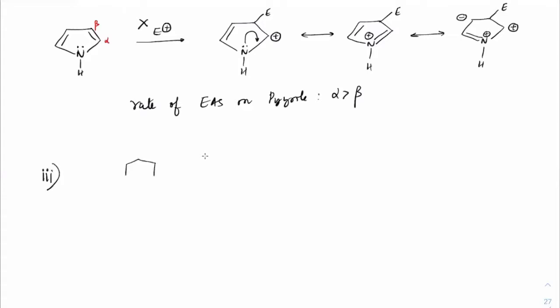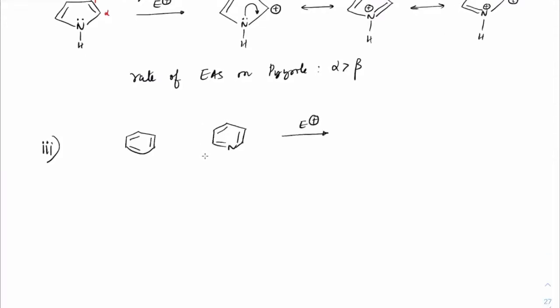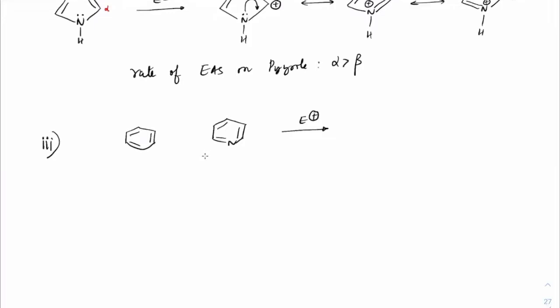Now when we compare benzene and pyridine, we are trying to find out which one will give a better rate of EAS. Between benzene and pyridine, which one will give a better rate of EAS here? So if the electrophile gets added, let us say we are adding at this position and this position.